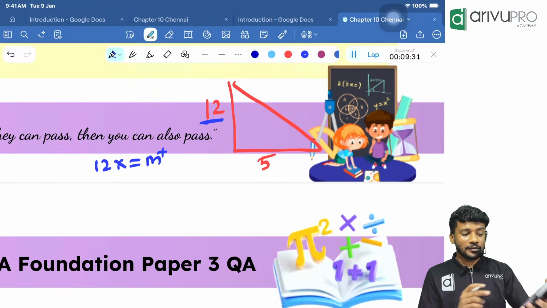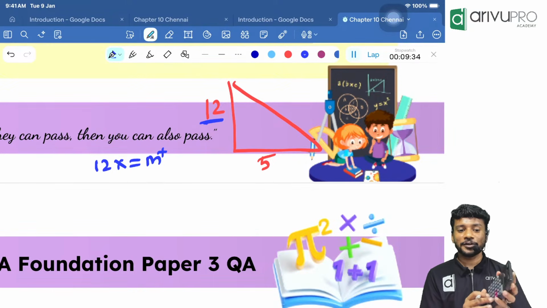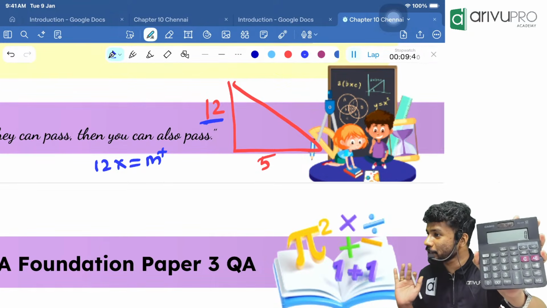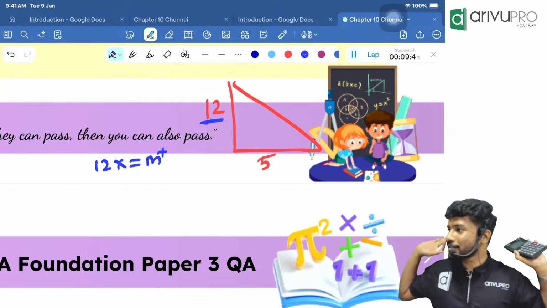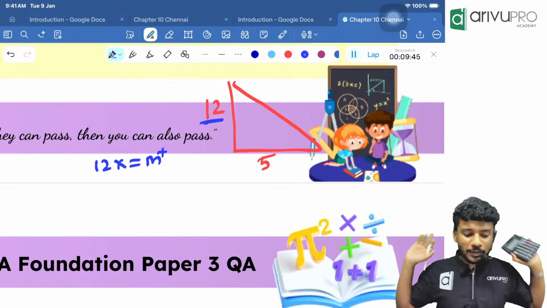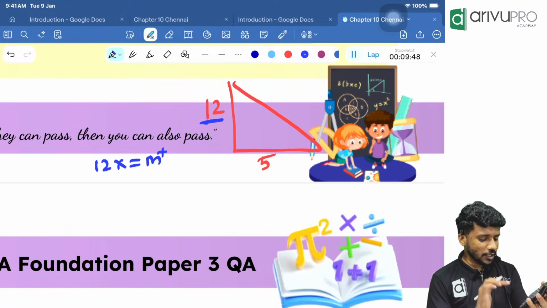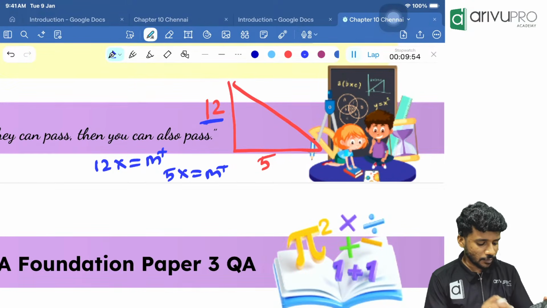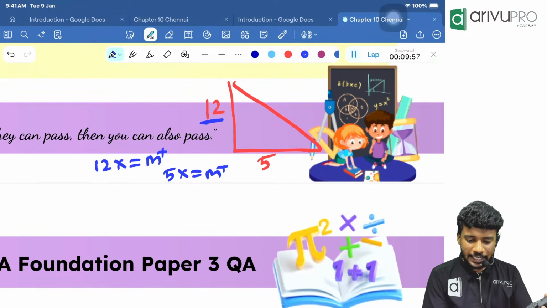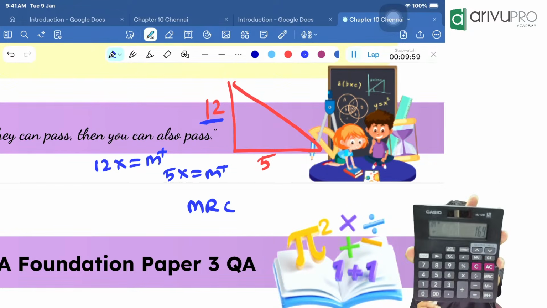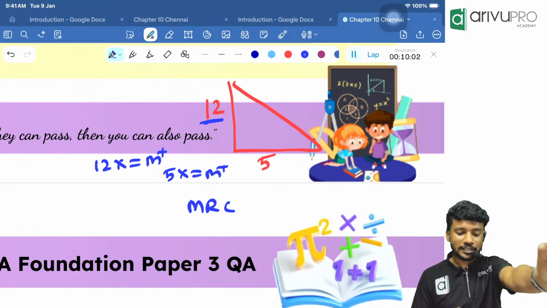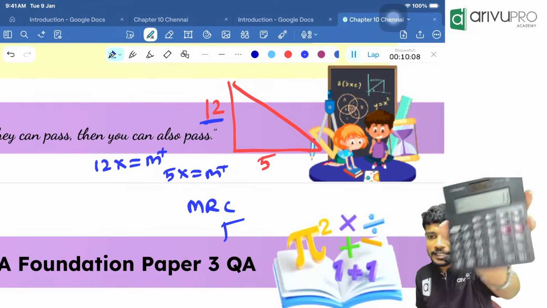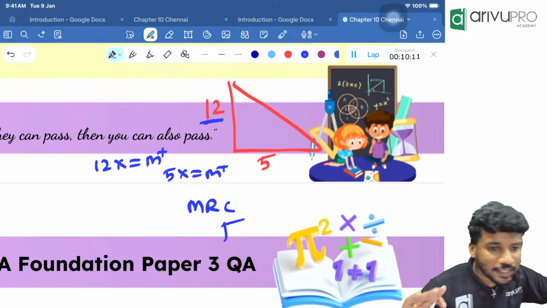Before that, will you let the past come and haunt you? No. What to do? Click the MRC button 2 times and clear the memory. So the memory is cleared, so that nothing is going to happen to us. Then type 12 into equal to M plus. Then 5 into equal to M plus. Then click which button? MRC button. You will get 169. Now, you should take the root, right? Click which button? Root button. How much is the answer, people? 13 is our answer. That's how we are doing it in our calculator.